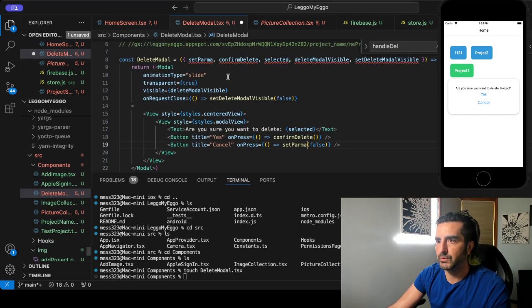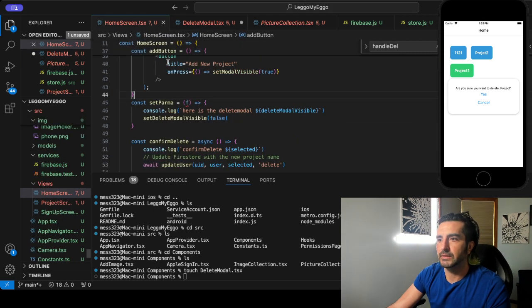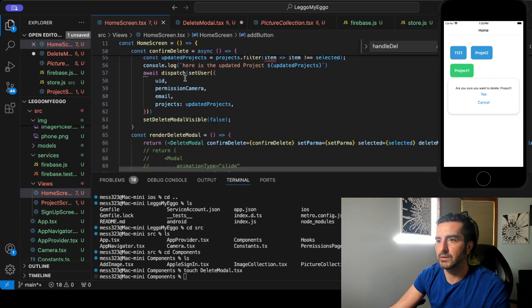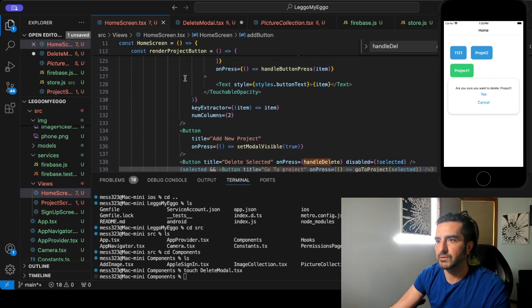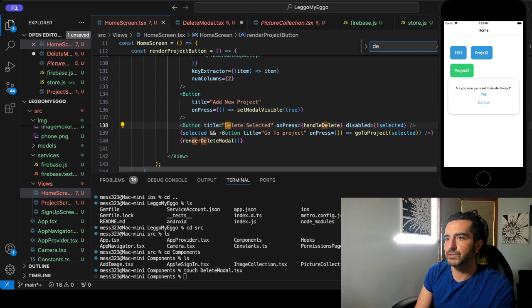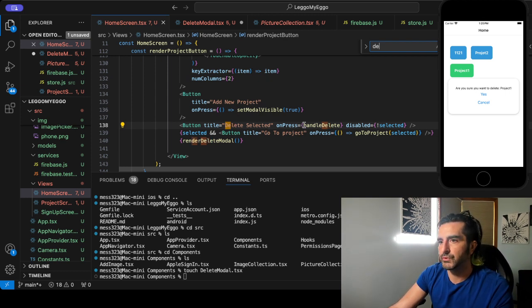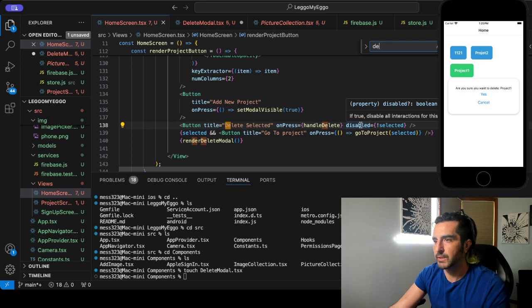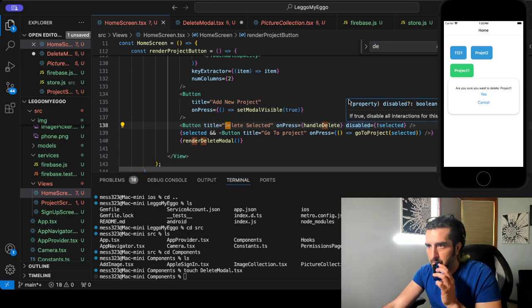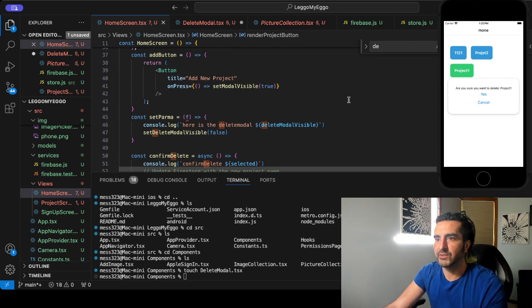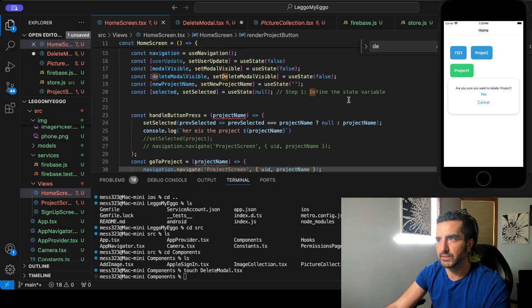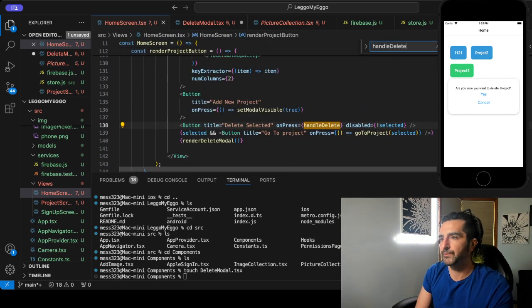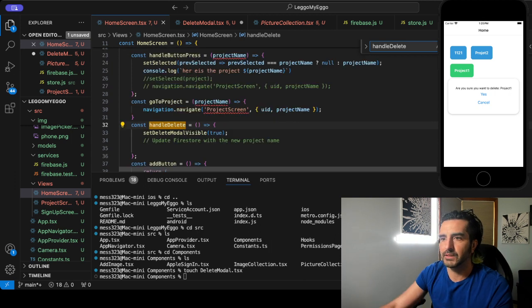Dude, that totally messed up. So button set param false. It should. Unless that's not controlling the visibility. Where's delete? Yeah, delete selected. There's disabled. That seems to work. Let's look at handle delete. Handle delete, I think, just renders it. It just sets it to true.